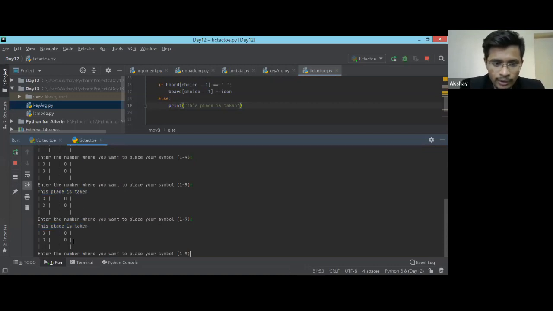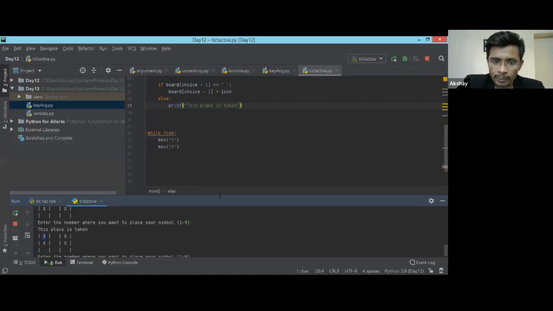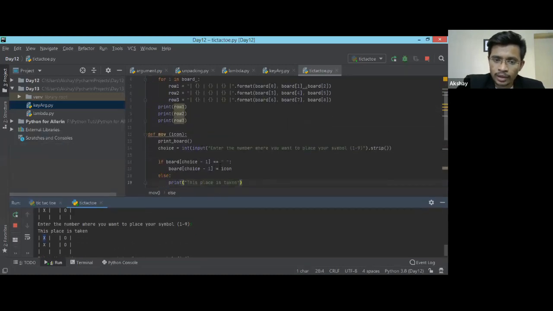If I push 1, see, the place is occupied by X, and it stays with him. It can't be replaced because I added a check. We can update the icon only if there is a space, only if there is no symbol or icon present at that location, then only we can update the position on the board.